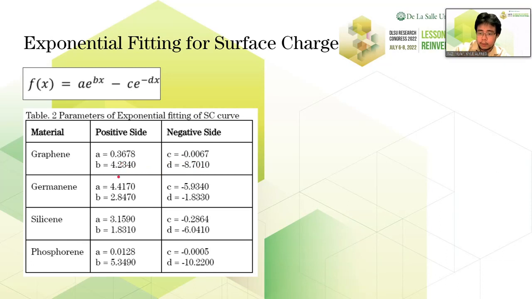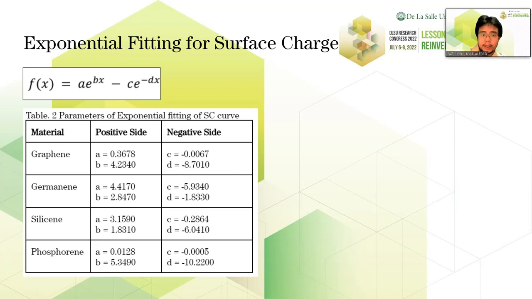Now this leaves us with germanene and silicene. Out of the two materials, it's pretty clear that germanene has the upper hand due to its higher growth parameter and a higher A value, meaning that it happens at a point close to the 0 volt potential. Looking at the negative potentials, the same can be said. Graphene and phosphorene's A values are too small, so their decay behavior happens at very high potentials.